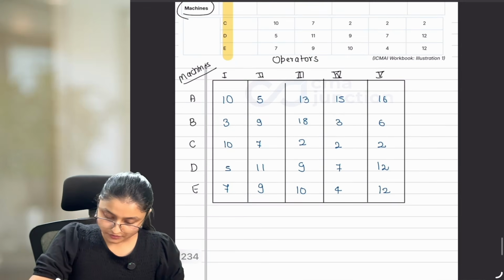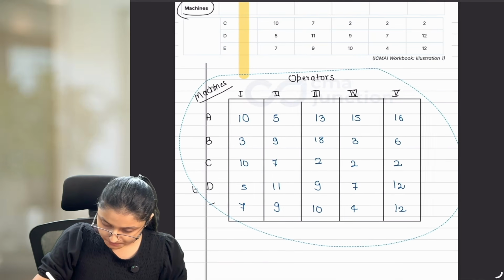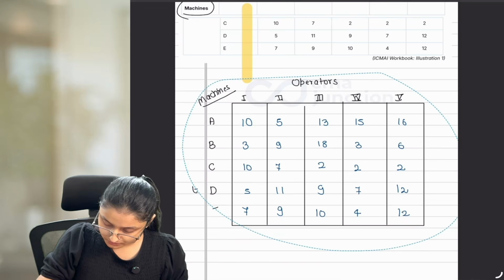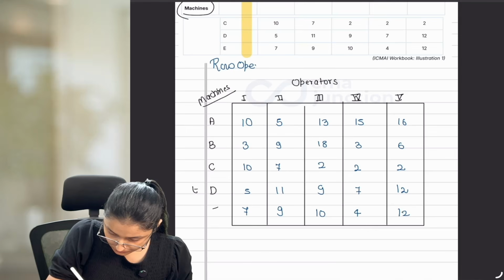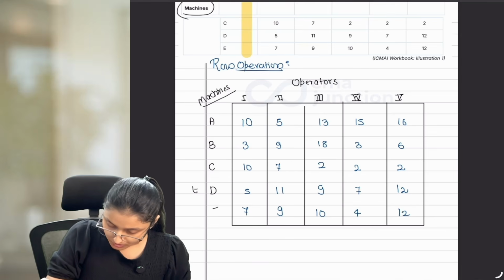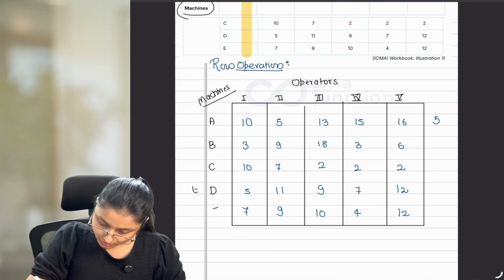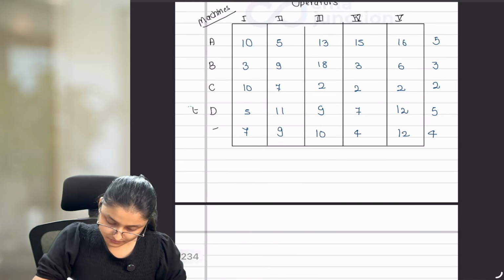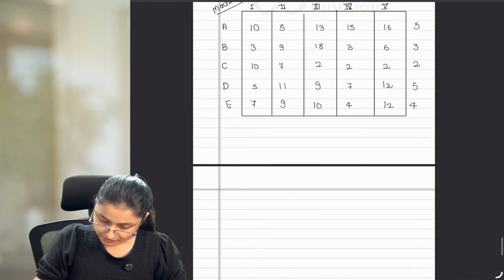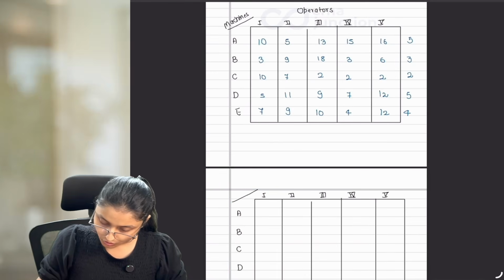Okay? Now, first we have to follow row operation. So, write it above the table that you are following here your row operation. In row operation, we have to find out the minimum value from each row. So, here we have 5, then 3, then 2, then 5, then 4. Now, after this, we have to make one more table, and this table will be for column operation.